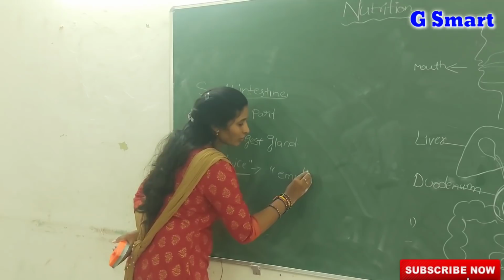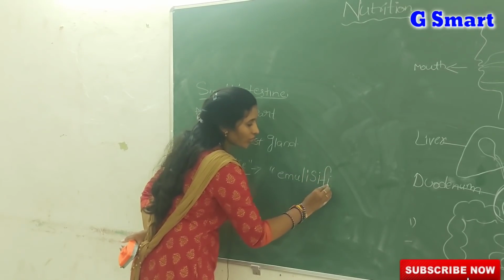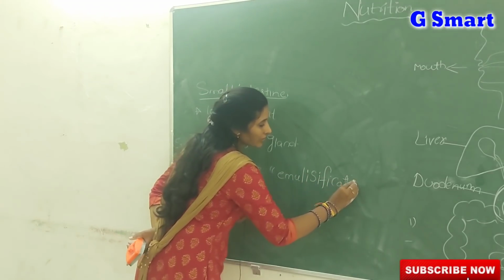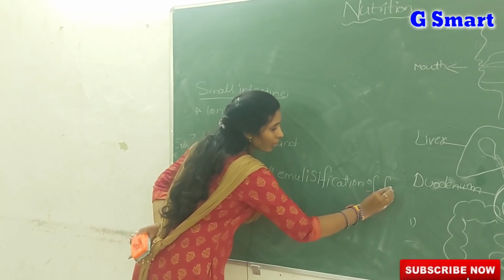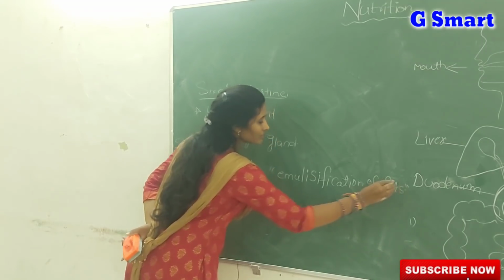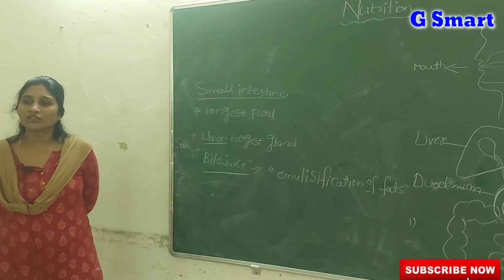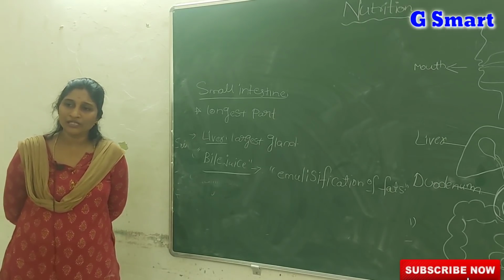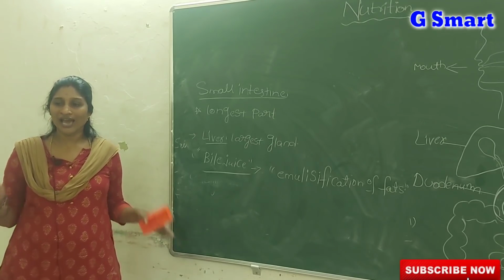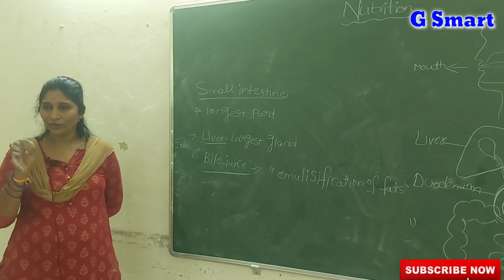That process is known as emulsification. So the function of bile juice is the emulsification of fats. What is meant by emulsification? Conversion of larger fats into small fat globules.